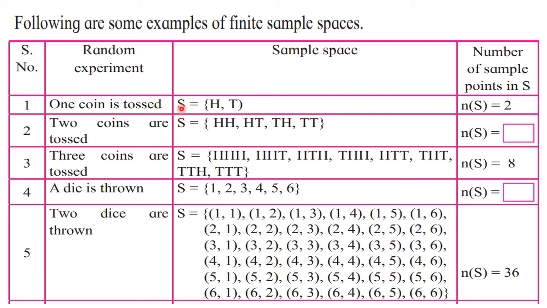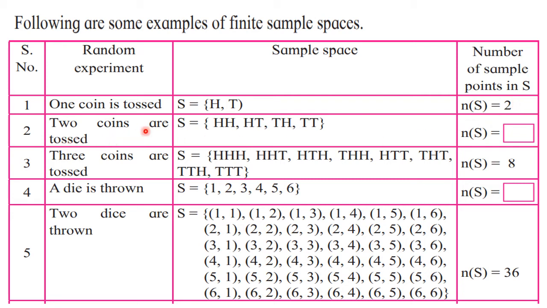You cannot use any other alphabet. S stands for sample space. Then write down equal to. As I said, we are going to follow the rules to write the set. And then in brace brackets, you have to write down the sample points. So when one coin is tossed, we have two sample points, either head or tail. And from that we can write that n(S) is 2.